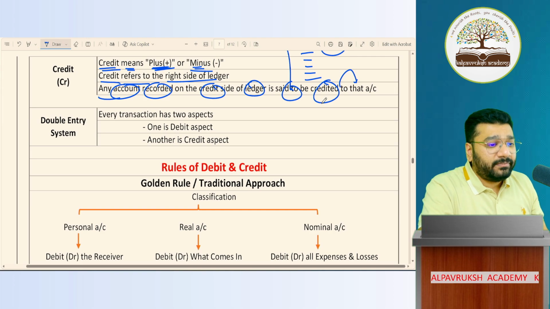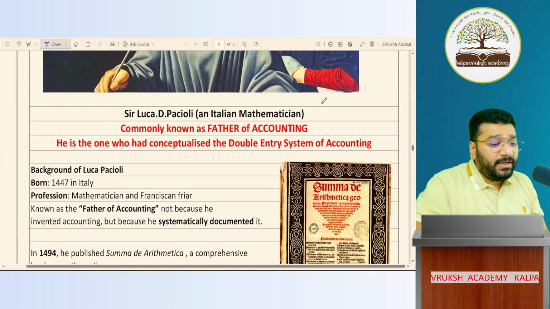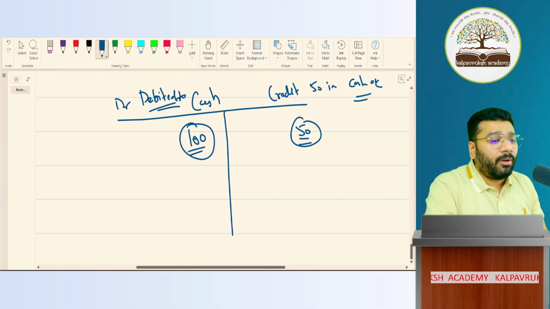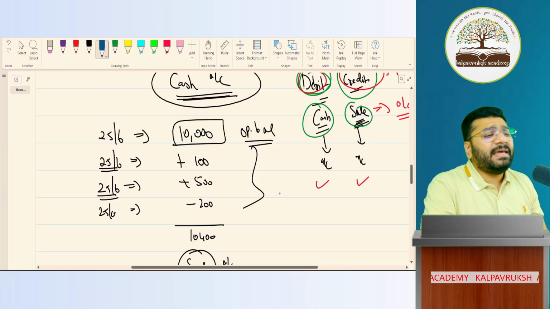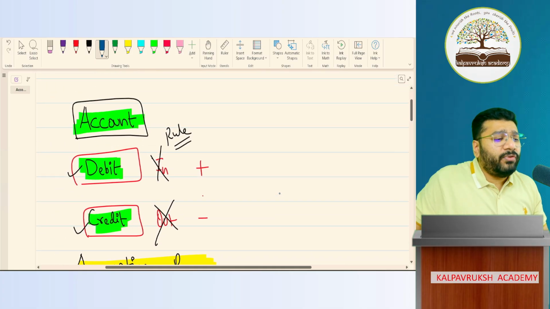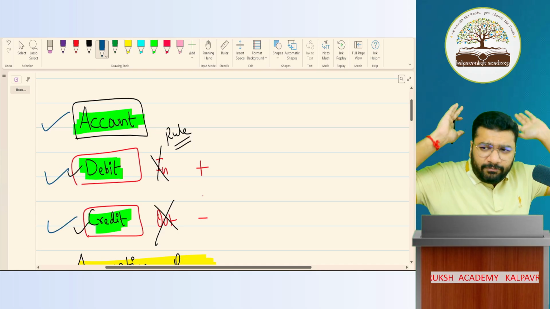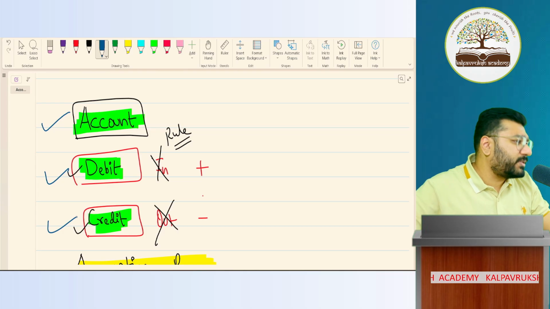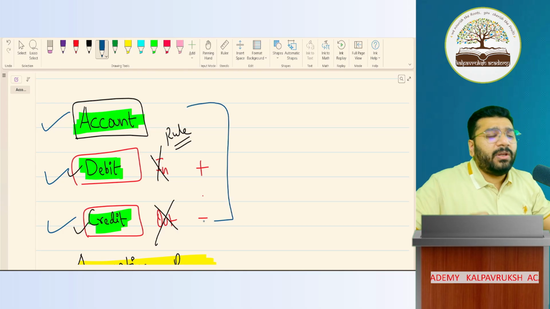Three terminologies I said I will teach you, which I taught you. In this, if you have any problem, let me know. A lot of masala is there; gradually I'll discuss. Today, my intention was to give you a simple explanation about account, debit and credit. Is this three comfortable, not comfortable?